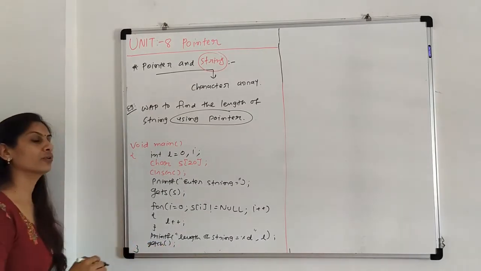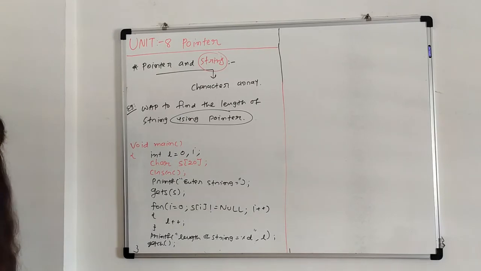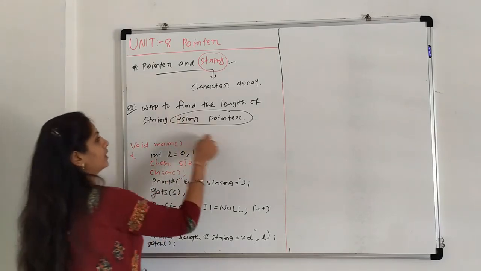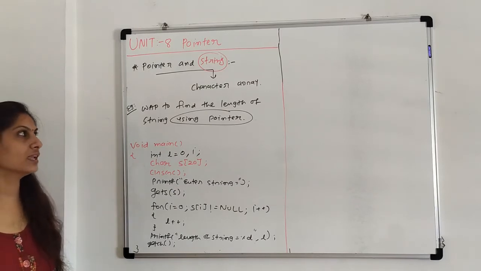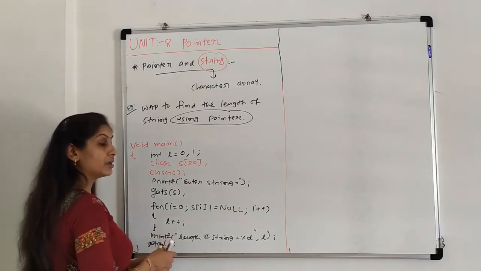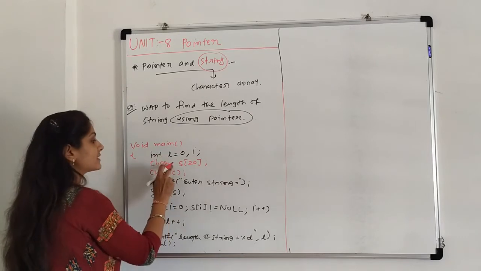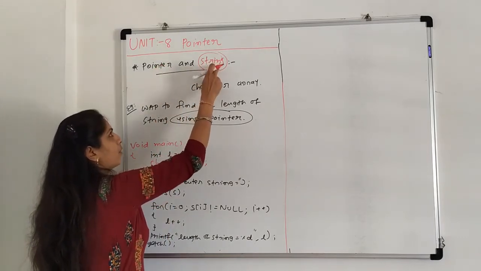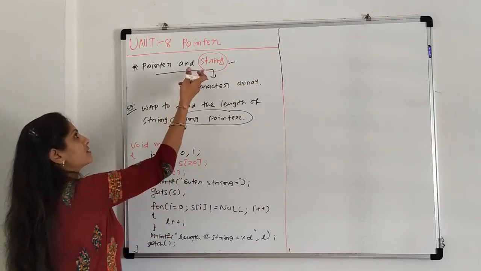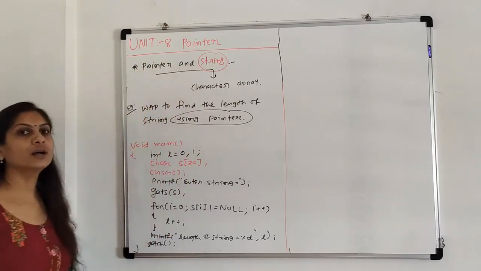This is a simple program to find the length of a string. Now we have to convert it using pointer. So the same logic we are using here. First declare the pointer variable. Of which type? Character, because the theory is pointer and string. So the type of string is character, and the same will be for the pointer.